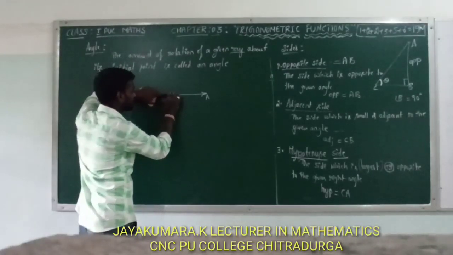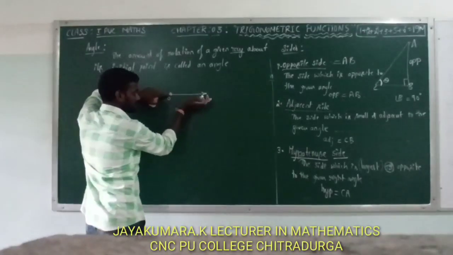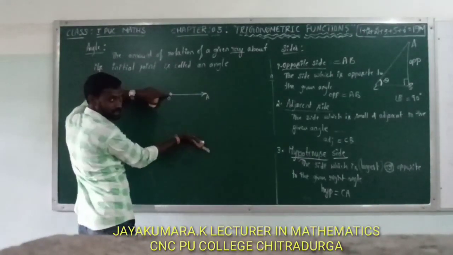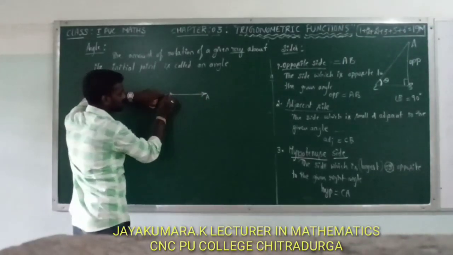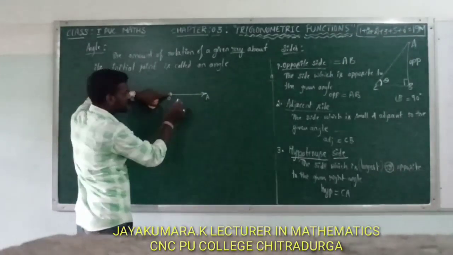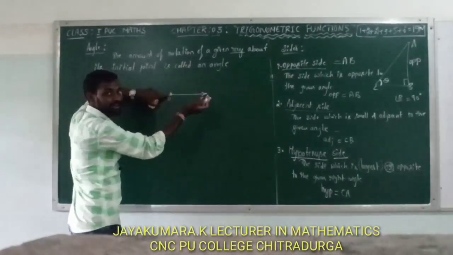Initial point ಏನಿದೆಯಲ್ಲ ಇದು as it is fixed ಇರುತ್ತೆ. ಓಕೆನಾ? ಈ ರೇ ಇದೆಯಲ್ಲ ಇದನ್ನ ನಾವು rotate, ಓಕೆನಾ? ಈ ರೇ ಇದೆಯಲ್ಲ ಇದನ್ನ ನಾವು rotate by fixing this point. Okay, the amount of rotation of a given ray about its initial point is called an angle.